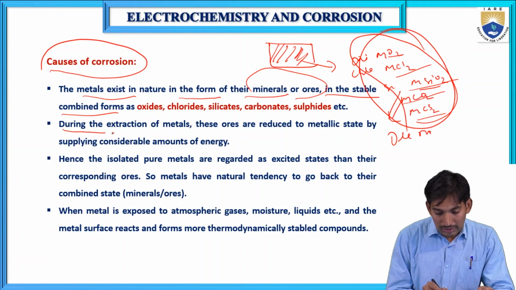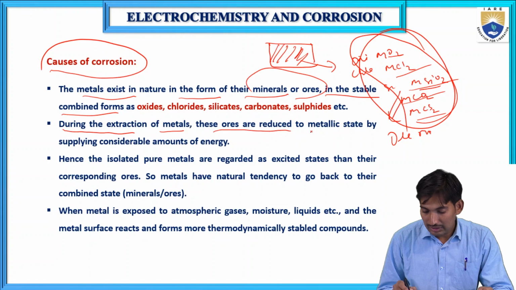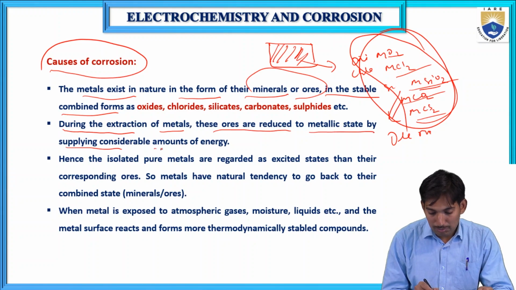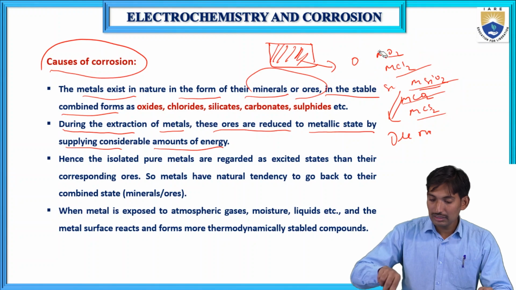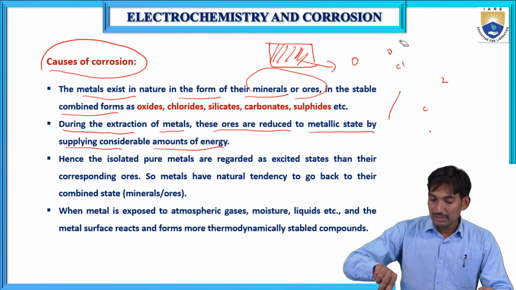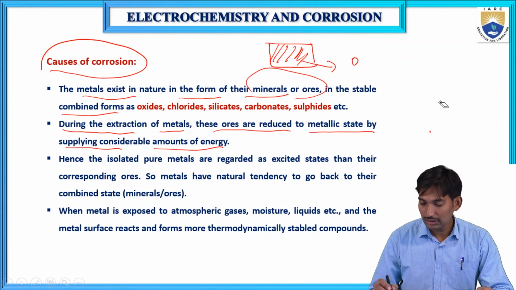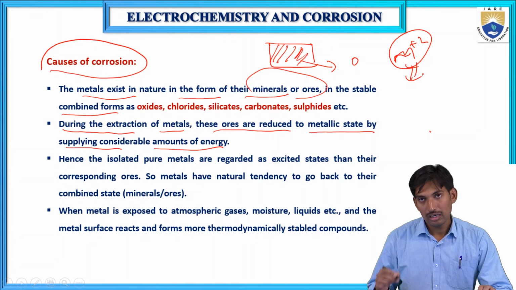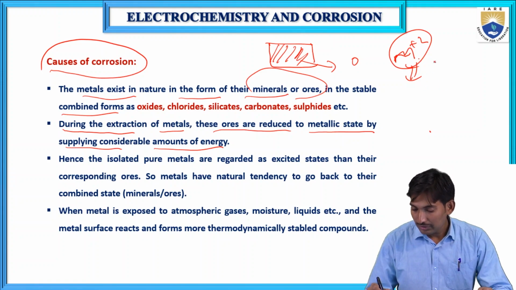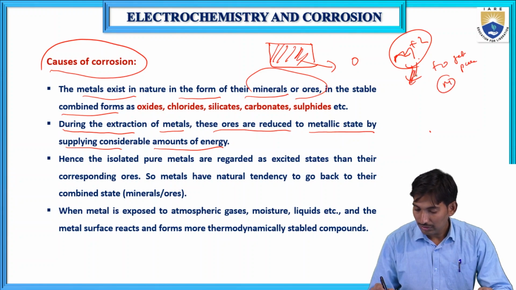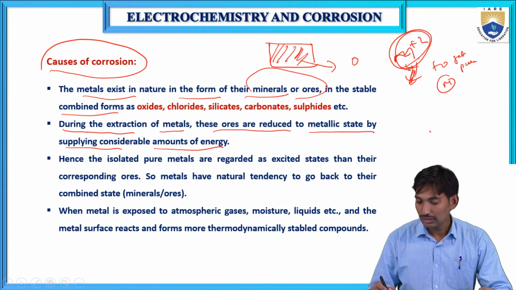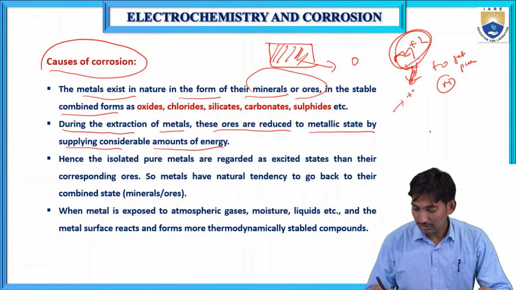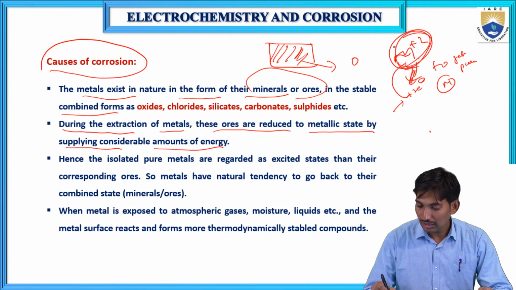During the extraction of the metals, these ores are reduced to the metallic state by supplying considerable amounts of energy. What I said is that metals are available in the earth crust as metal oxides and metal chlorides, which means they are in salt or ionic form. To get the pure metal, we have to reduce the M+2 ions by supplying some electrons, then these metal ions are reduced to pure metals.